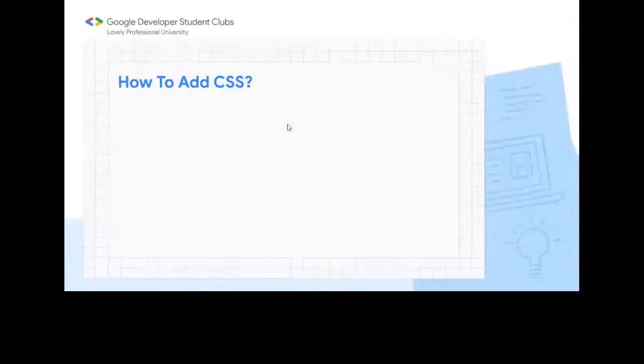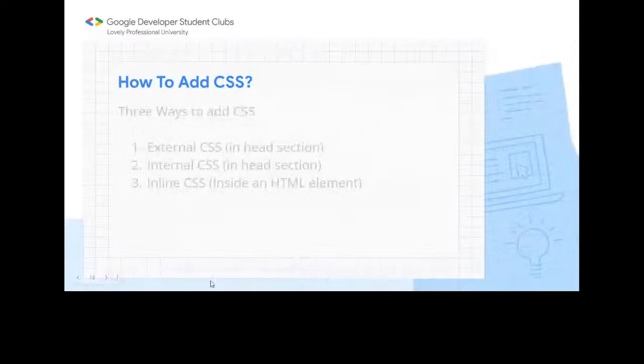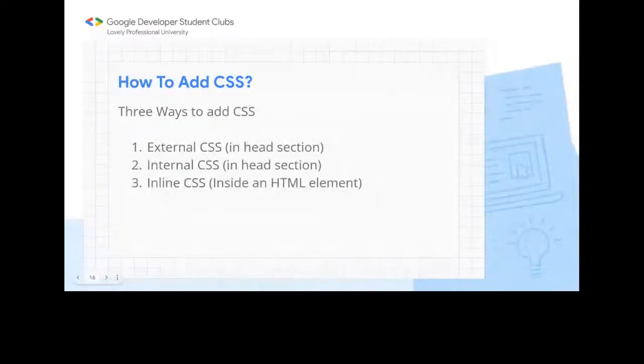First of all, before the example here, we will see how to add CSS. There are 3 ways to add CSS. One is external CSS, that is added into the head section.